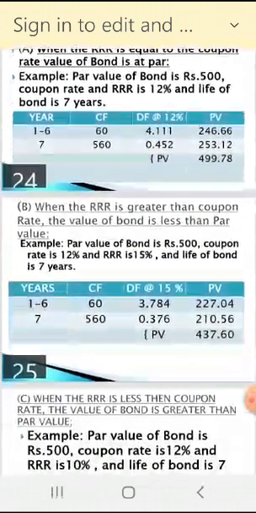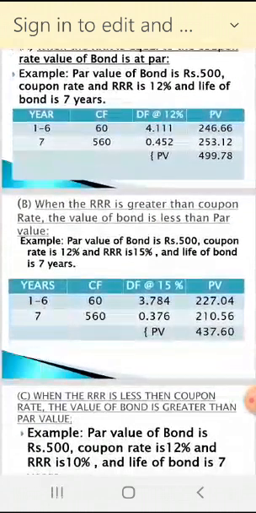Second theorem says: when the required rate of return is greater than the coupon rate, the value of the bond is less than par value. If 12% is going on in the market and you get 10% interest, it is less than the required rate of return, less than expectation.